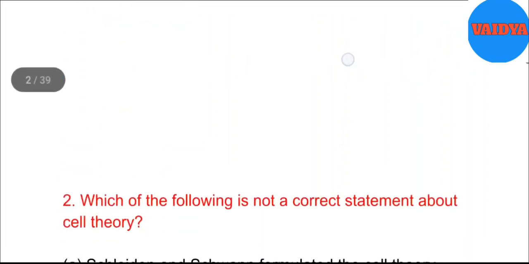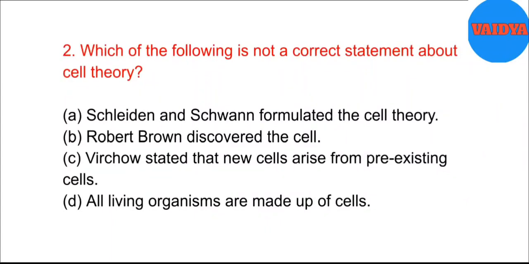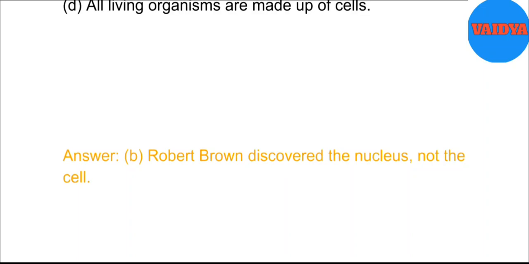2. Which of the following is not a correct statement about cell theory? A. Schleiden and Schwann formulated the cell theory. B. Robert Brown discovered the cell. C. Virchow stated that new cells arise from pre-existing cells. D. All living organisms are made up of cells. Answer: B. Robert Brown discovered the nucleus, not the cell.